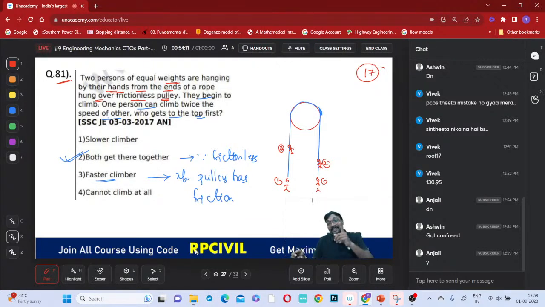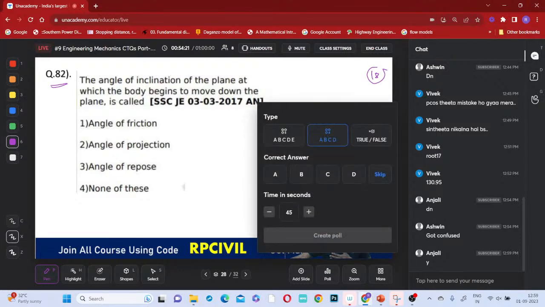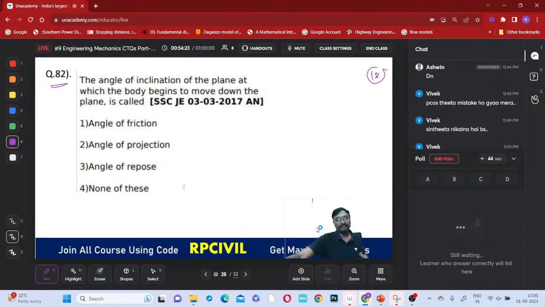But if it is a pulley with friction, then the faster climber will reach the top first, right? This is the 82nd question. Try to select the answer. This is the last question, and this is already repeated, no? You should answer it correctly.